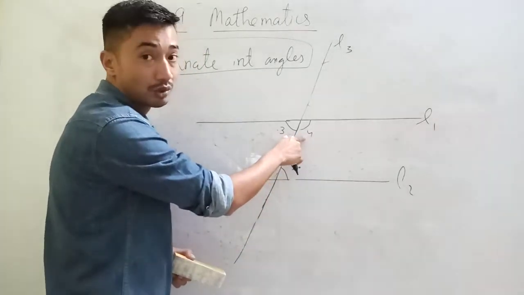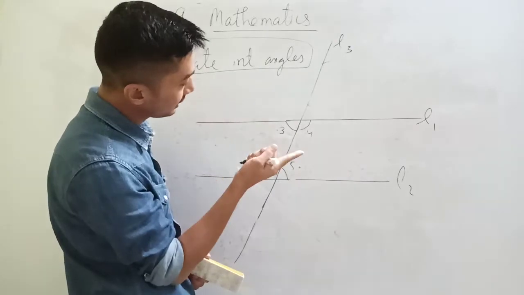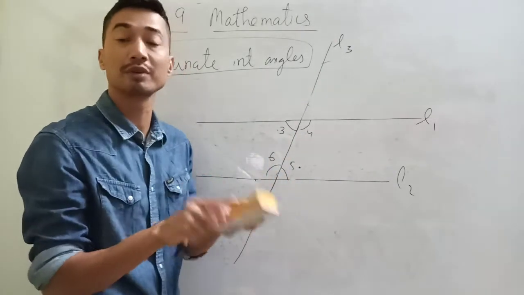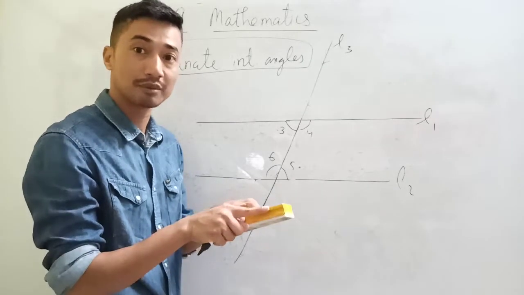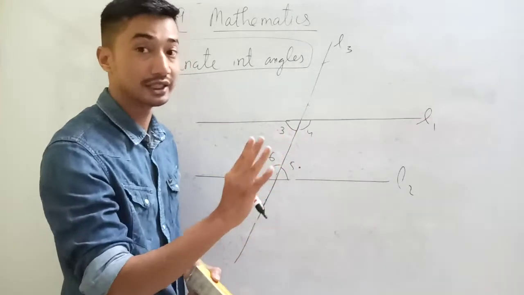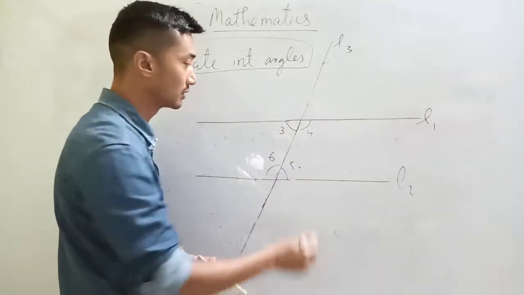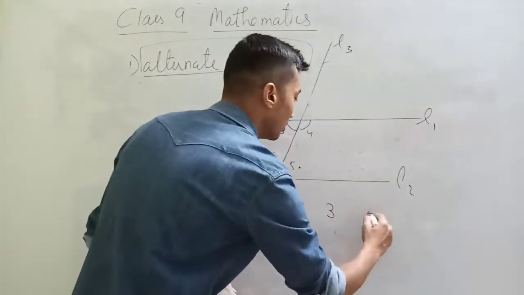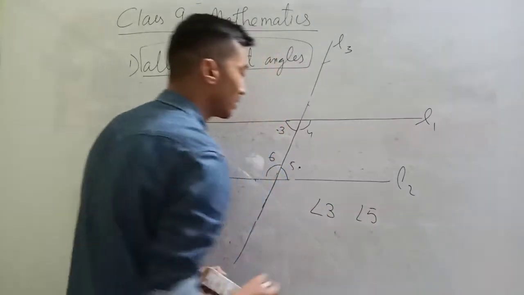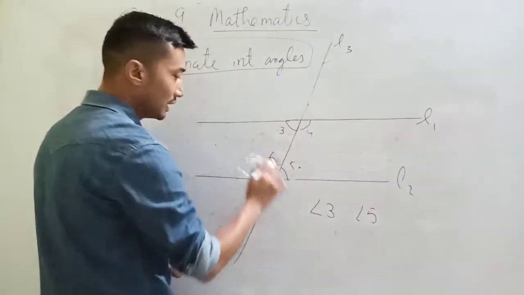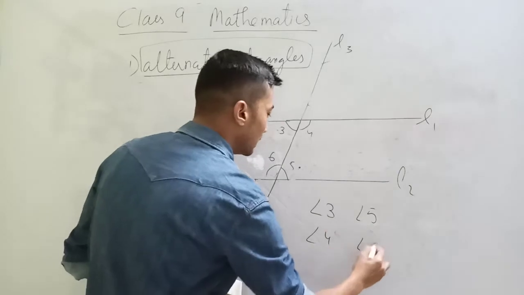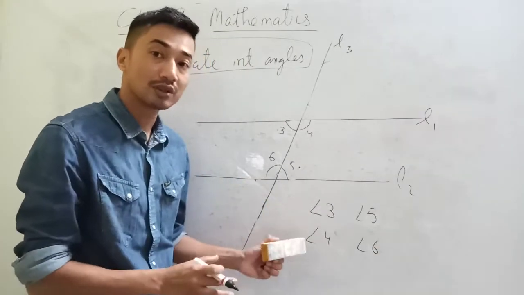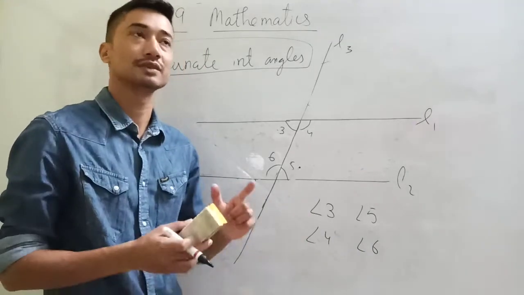Because 4 is on the neighbor side, adjacent. So 3 and 5 are alternate interior angles, and 4 and 6 are alternate interior angles. So this pair is alternate interior angles.